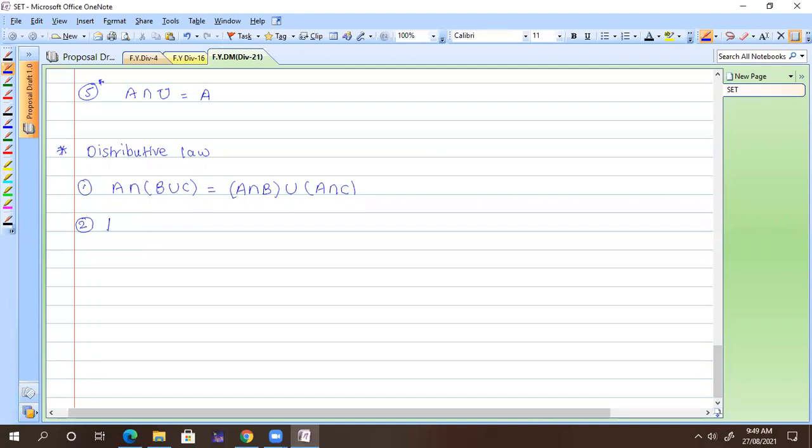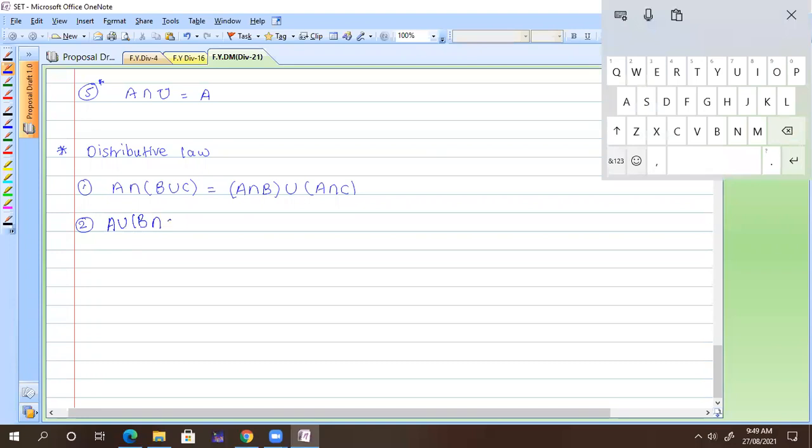So it is A union (B intersection C). You can write it down as (A union B) intersection (A union C). Now, in an examination we may ask you a question like: please verify the distributive law for given sets or by using a Venn diagram. I'm going to give you a proof of the first; you can similarly solve the second one.